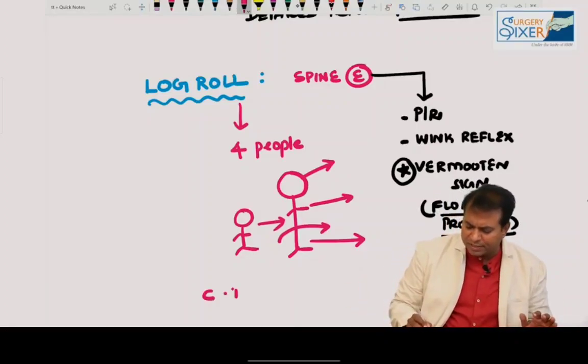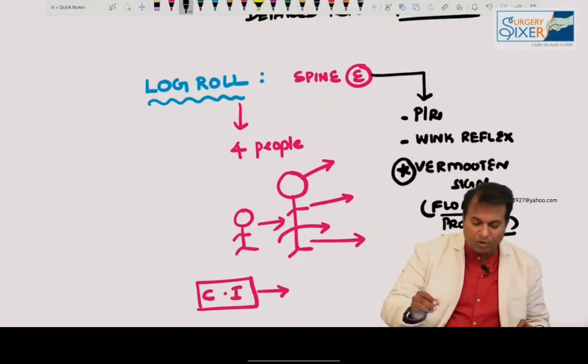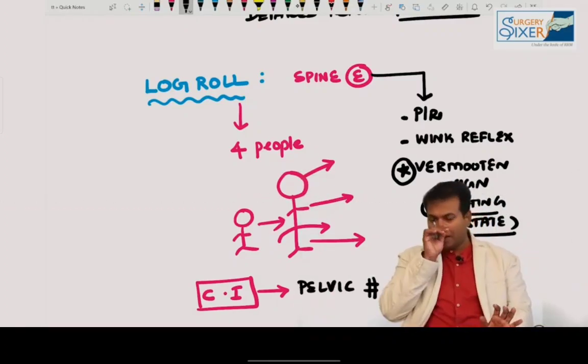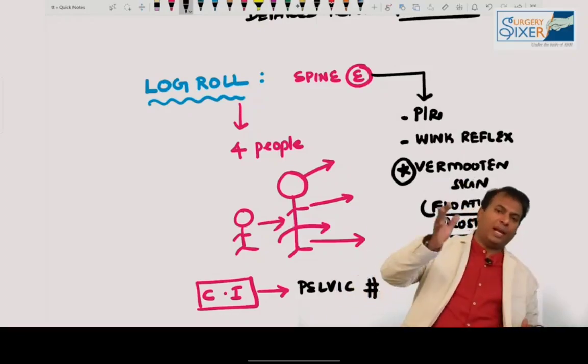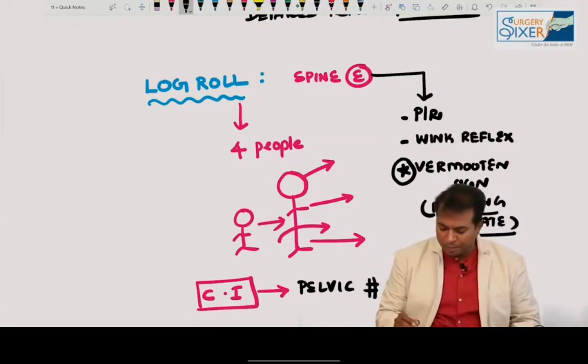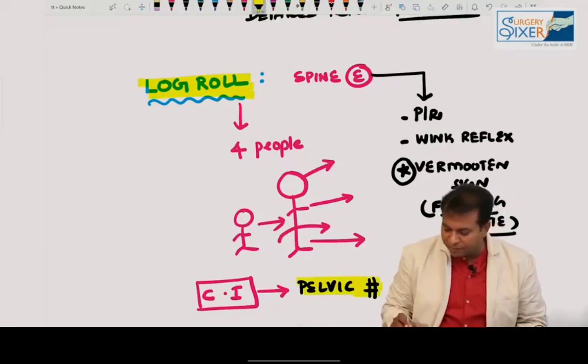If there is a question, what are the contraindications of log roll? This question can come for the exam. Pelvic fracture is a contraindication of log roll. Please don't forget this. Why? Because if there is a pelvic fracture and hematoma, if you try to do log roll, the clot inside will get disturbed and they will rebleed. So the contraindication of log roll examination is pelvic fracture. Please don't forget this point also.